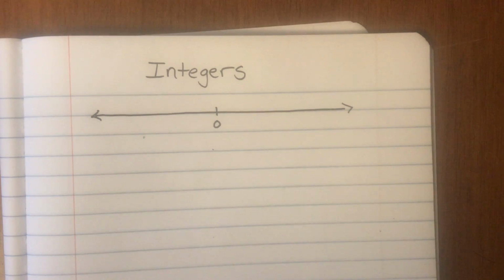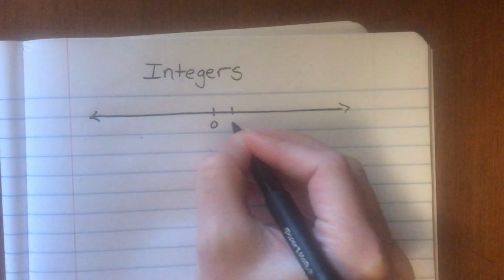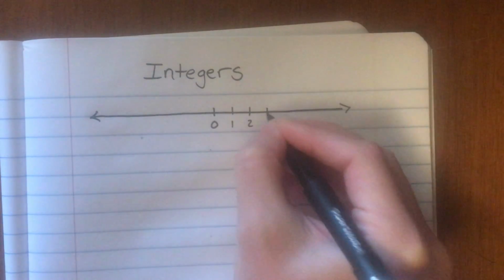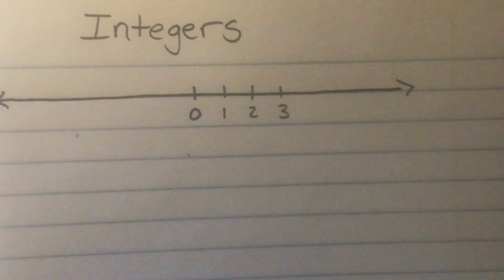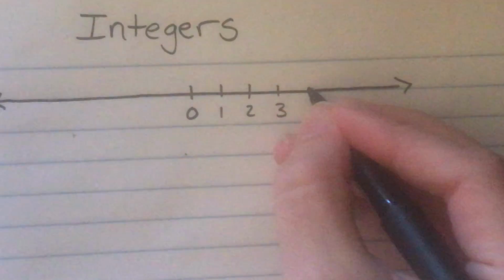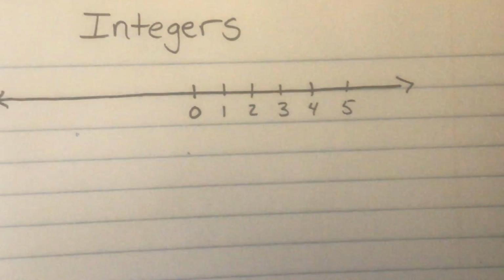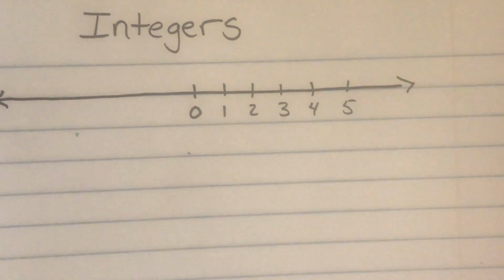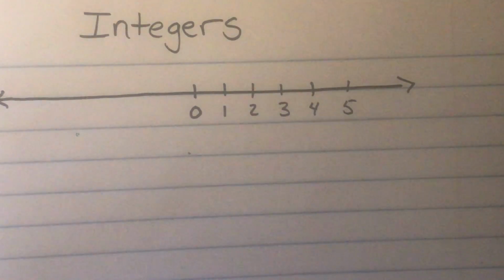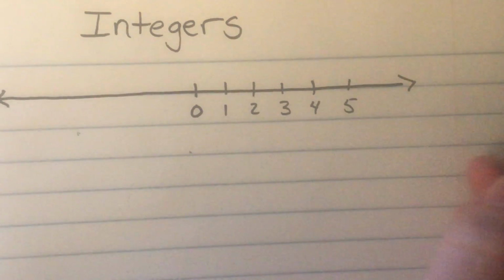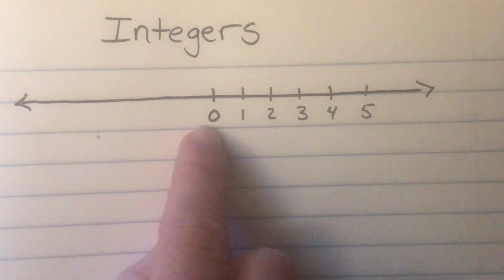And so far in your experience with numbers, you know that if we start here at 0, right next to it would be a 1, a 2, a 3, and we call these tick marks. So just mark with the tick mark and then write the number below. So 1, 2, 3, of course 4 and 5, and we're going to stop right there. Of course we could keep going, right? Because we go 6, 7, 8, 9, 10, all the way up to 100 million bajillion. It would keep going in this direction. No, 100 billion bajillion is not an actual number, but you get the idea. It keeps going forever.